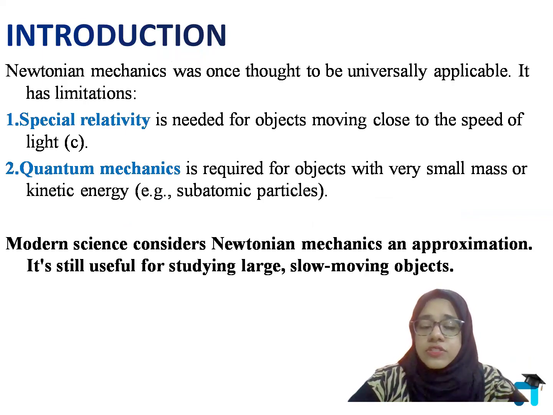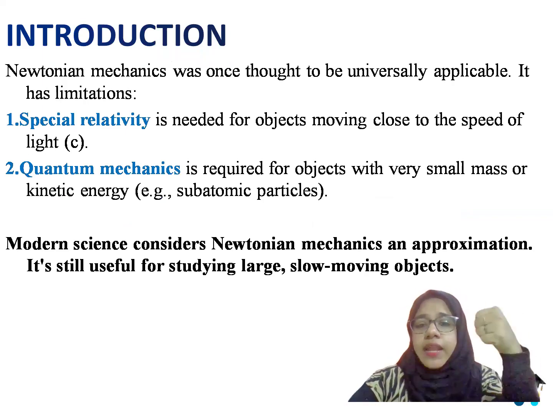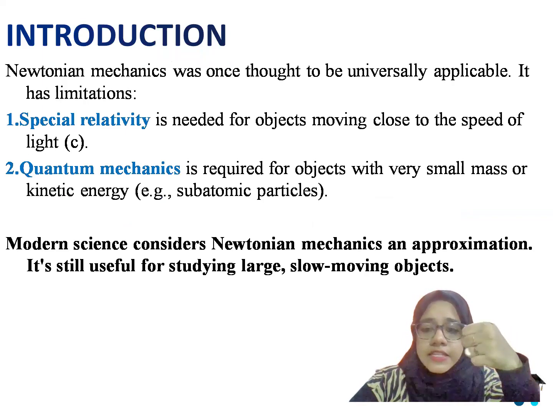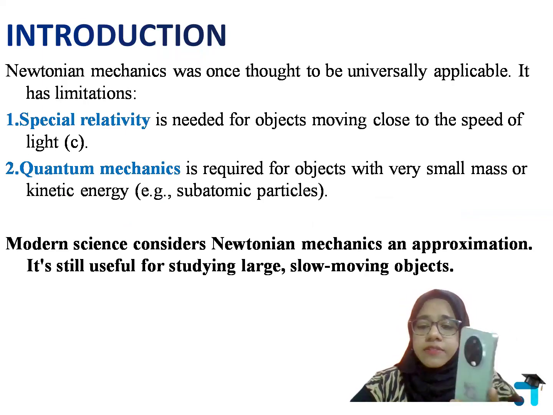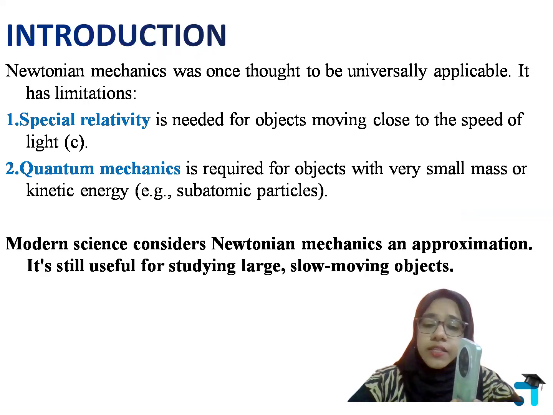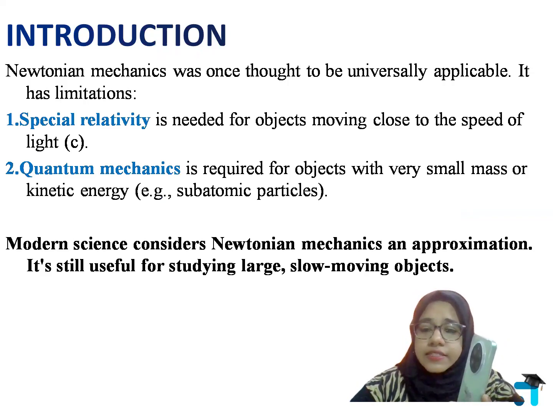Now, what are the limitations of Newtonian mechanics? One, when an object is moving at the speed of light. Suppose we consider this phone, this device. When this device is moving at the speed of light, what is the speed of light? The speed of light is 3 into 10 power 8 meters per second. So when this device is moving with the speed of light, can we apply Newtonian mechanics?